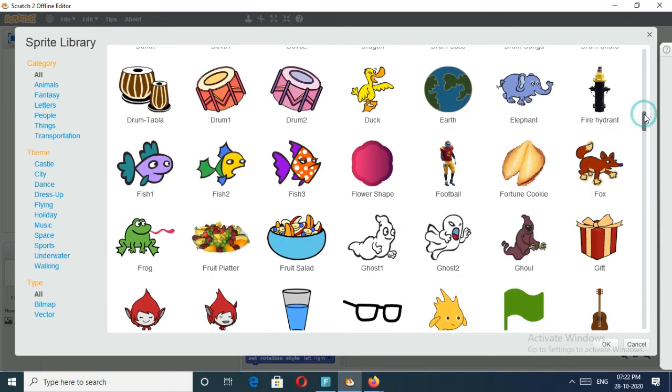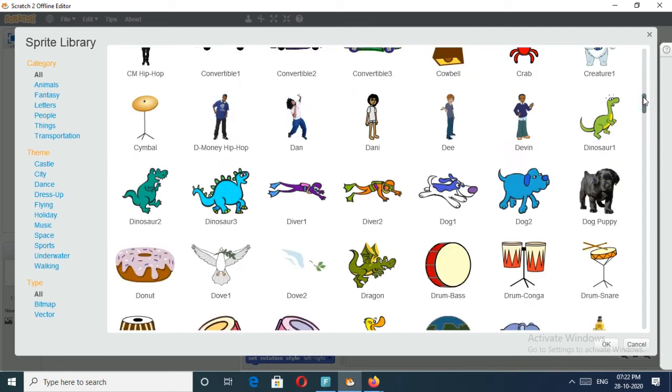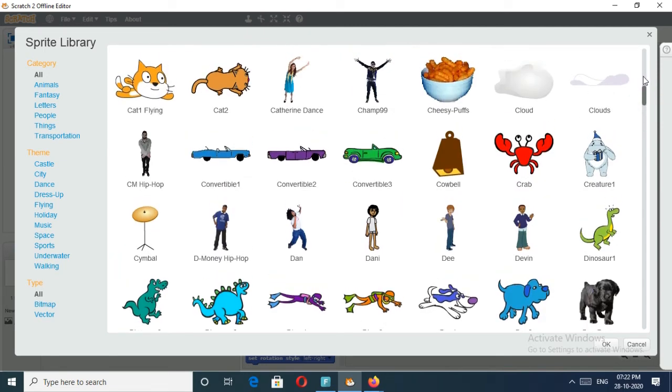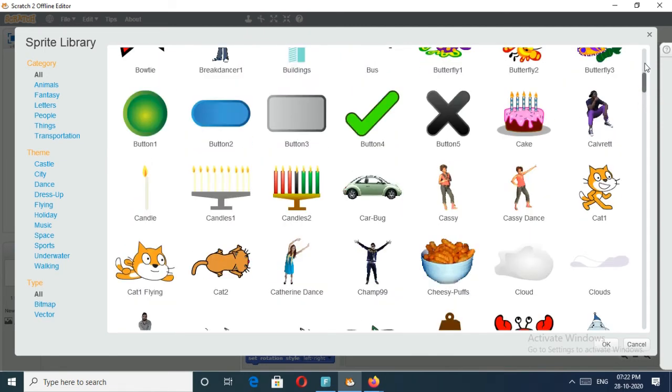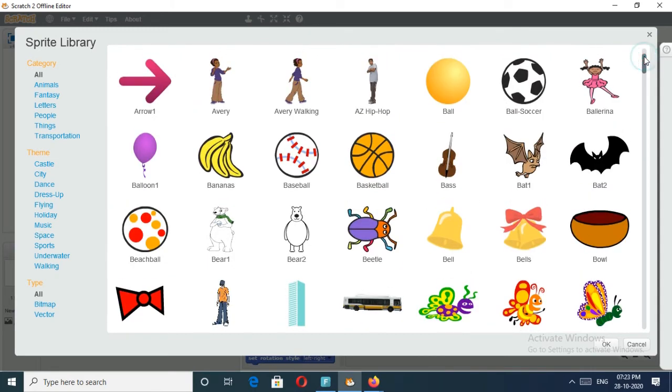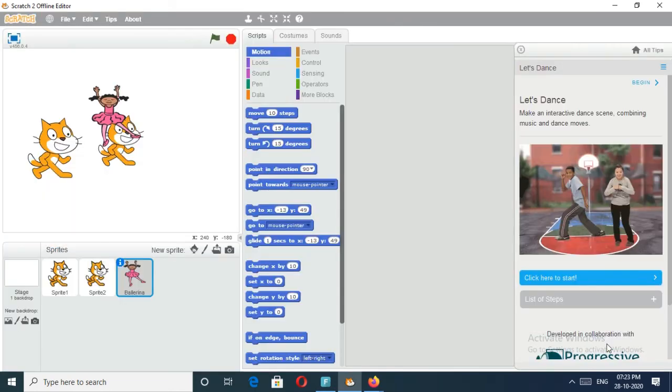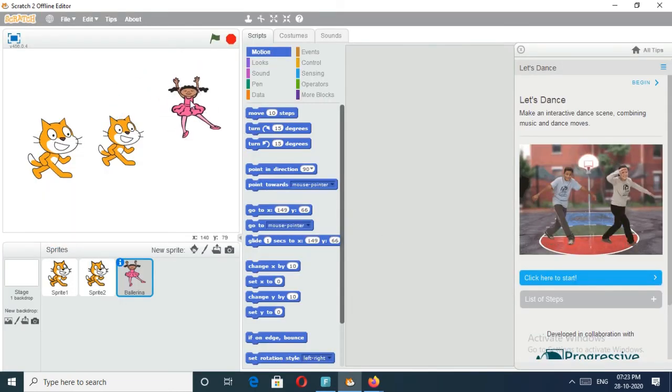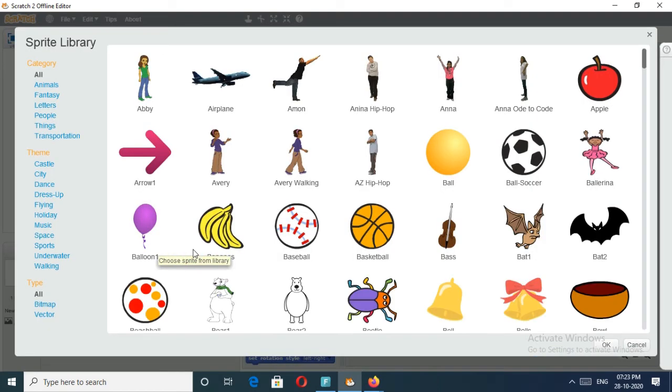Okay, which one you need, you can select. You may select from this list. Okay, I will select this picture. Then click on the OK button. See, this picture is added to my page. Okay, again if you want to select it, just click on here.